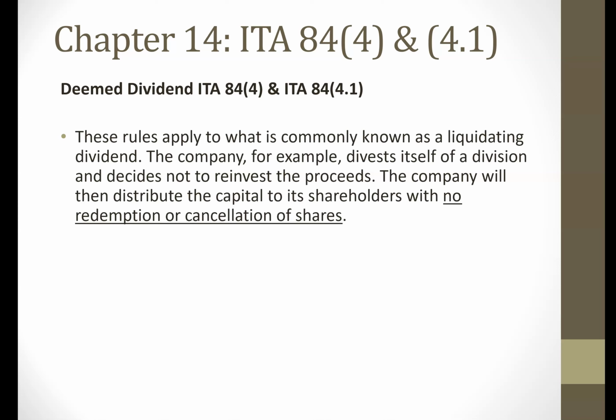Remember, 84.3 was redemption, acquisition, or cancellation of shares. So if there was a sale of a division and the company used some of those proceeds to give to their shareholders, but it involved a redemption or cancellation of shares, we would use 84.3. But in an 84.4, they're giving those proceeds to the shareholders with no adjustment to the shares.